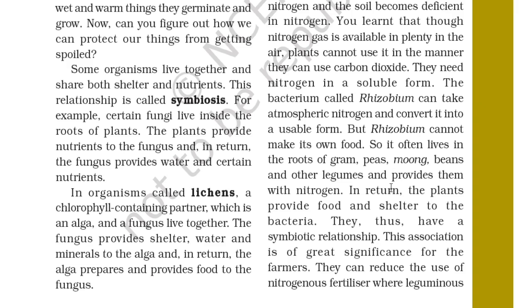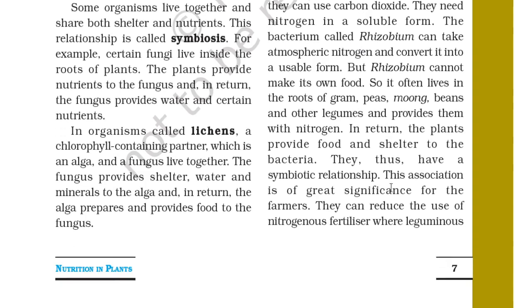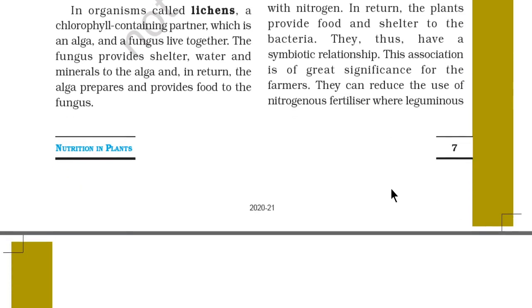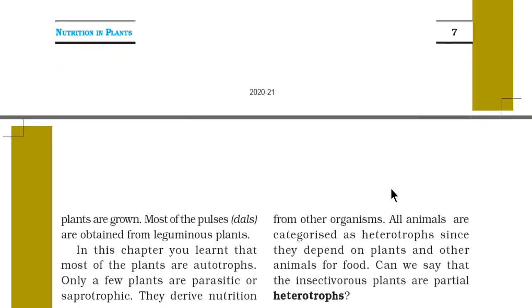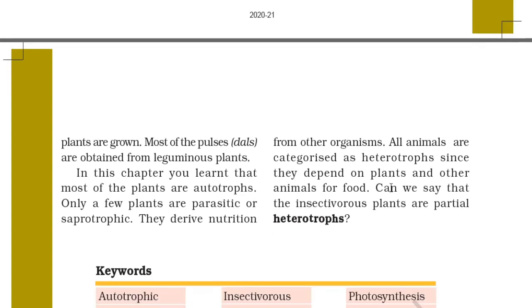So this kind of bacteria absorbs the nitrogen from the atmosphere and gives it to the plant, but in return they also need their food, so it is provided by the plant itself. They thus have a symbiotic relationship. It is very clear. This association is of great significance for the farmers. They can reduce the use of nitrogenous fertilizers where leguminous plants are grown. Most of the pulses, dals are obtained from leguminous plants.